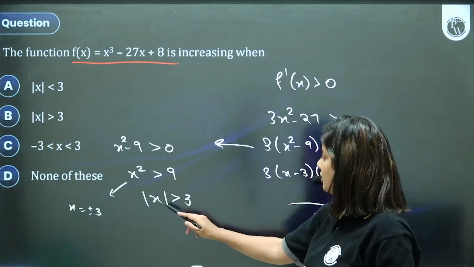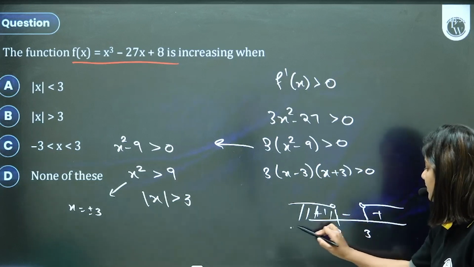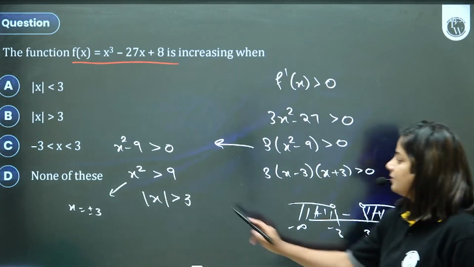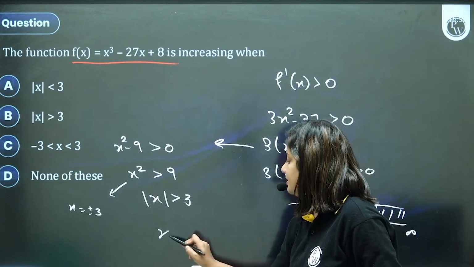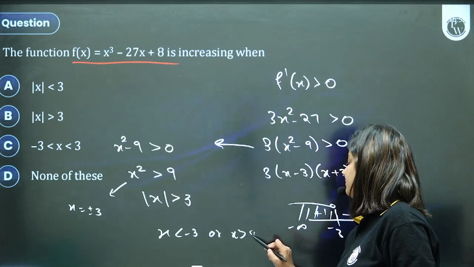So mod x is greater than 3, or in other words, minus infinity to minus 3 and 3 to infinity. So x is less than minus 3 or x greater than 3.